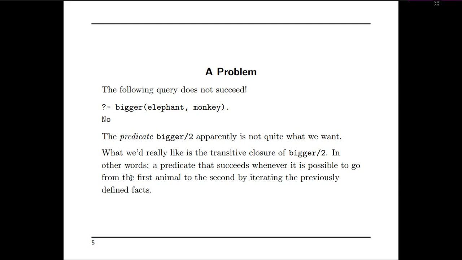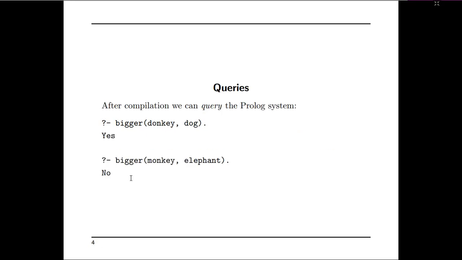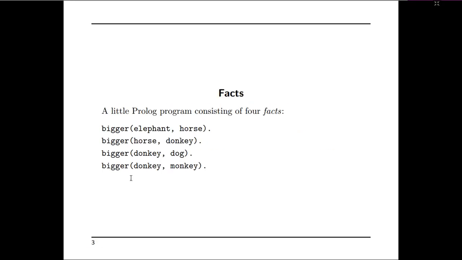What is the reason behind this? The reason is the rules that we have written are independent rules. There is no relation between those rules. For example, bigger elephant horse is an independent rule. Bigger of horse donkey is an independent rule, and the remaining two rules are also independent rules.